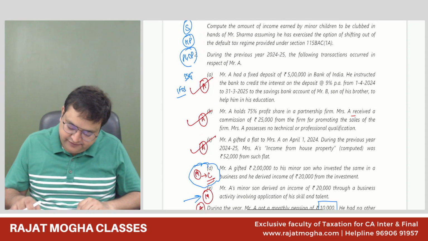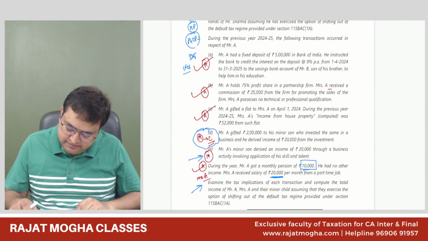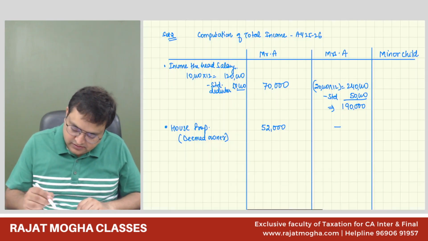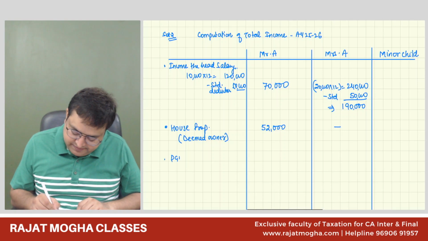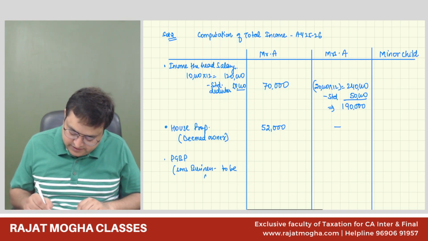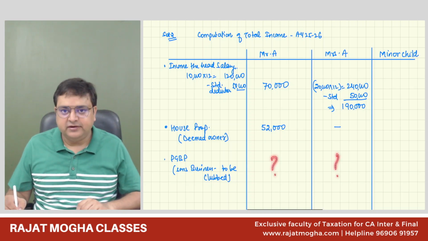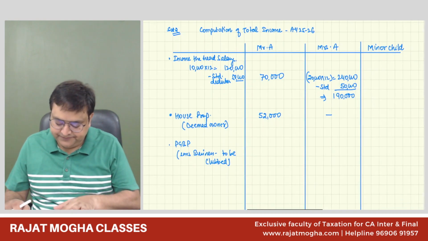Then do we have PGBP income also? So PGBP income, we will see whose income is higher. PGBP, son's business, to be clubbed. As of now, we are not sure whether we should club here or here. So we'll leave it right now.